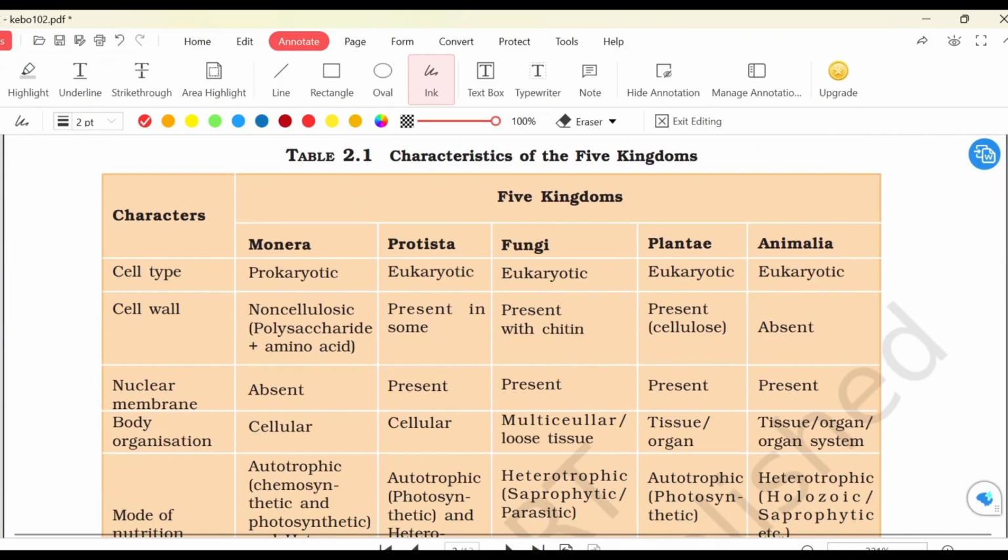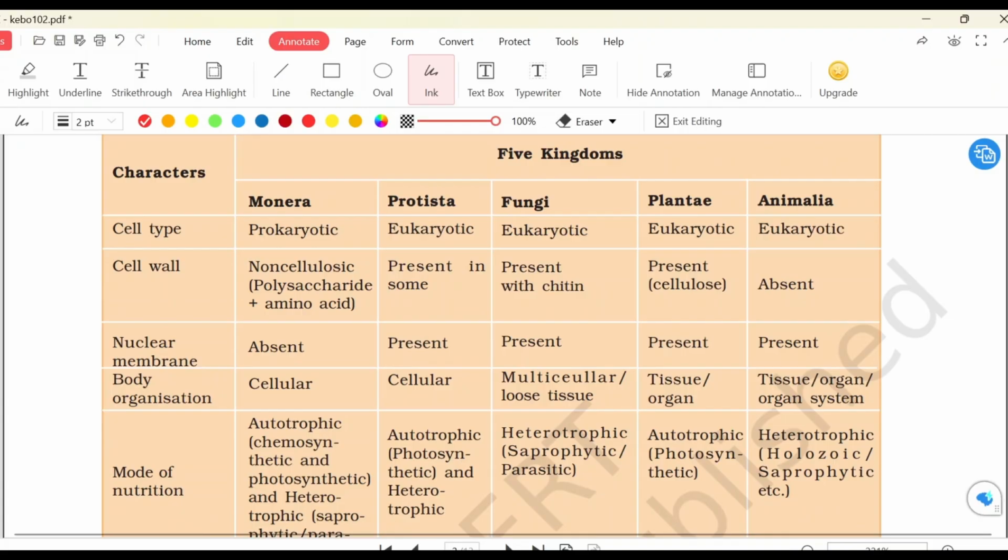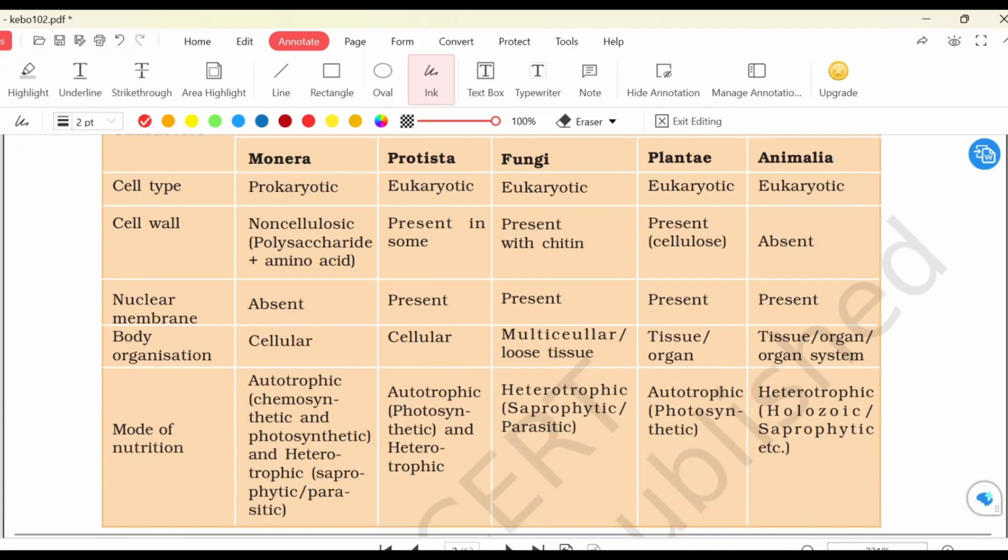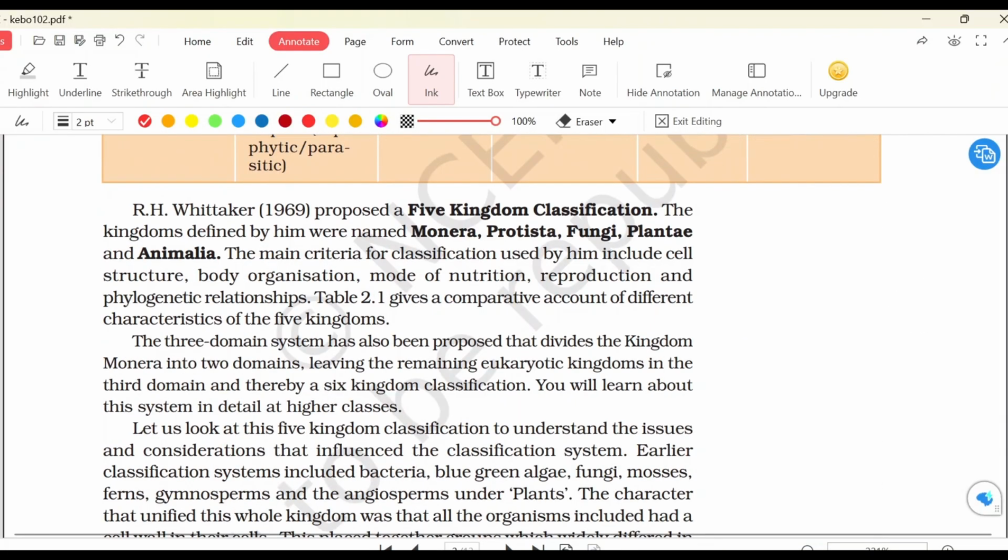Okay, now there is a chart which shows us the five kingdoms as proposed by R.H. Whittaker. So we will come to this chart a little later. First, let us study about Whittaker. So R.H. Whittaker in 1969 proposed a five kingdom classification. The kingdoms defined by him were Monera, Protista, Fungi, Plantae, and Animalia.